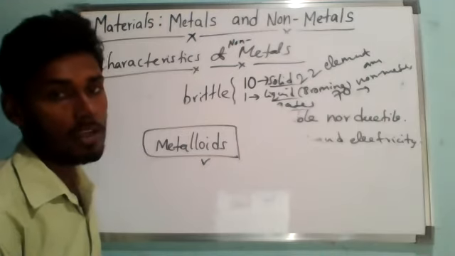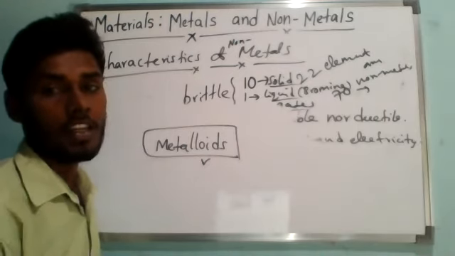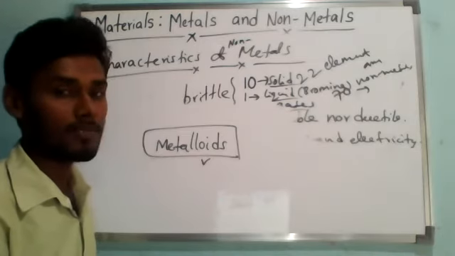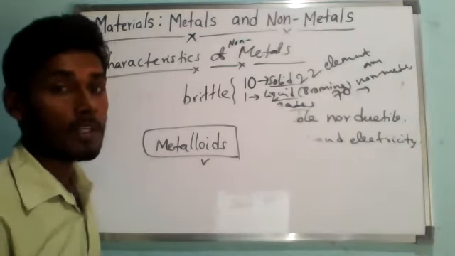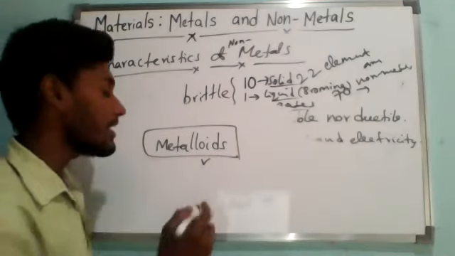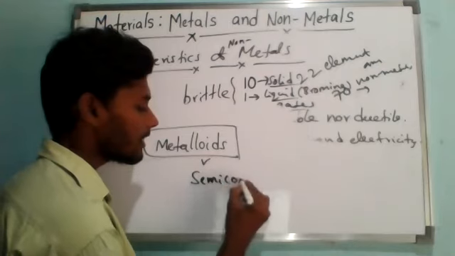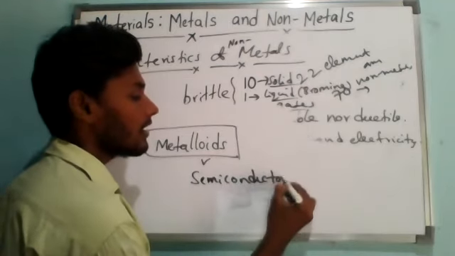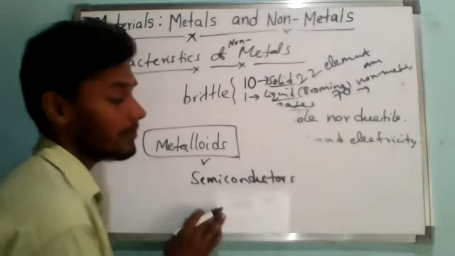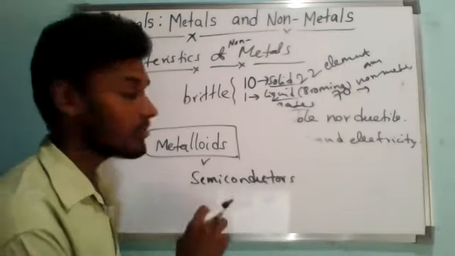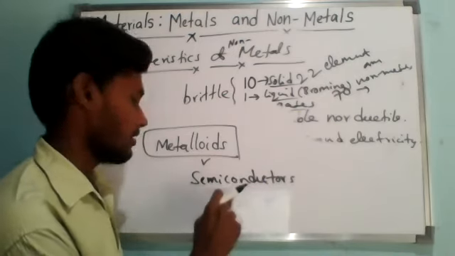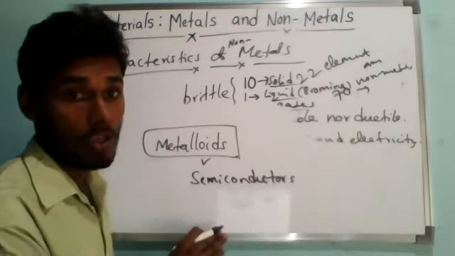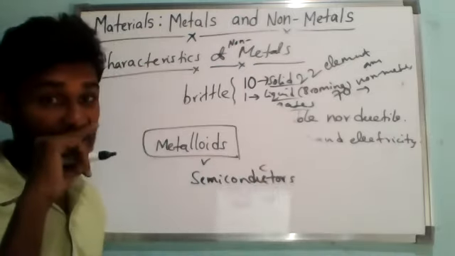For example, metals are good conductors of electricity, whereas non-metals do not conduct electricity at all. But metalloids conduct electricity to a small extent. Thus, metalloids are semiconductors. They do not conduct electricity like metals, but they can conduct to a small extent. That is why we call them semiconductors.